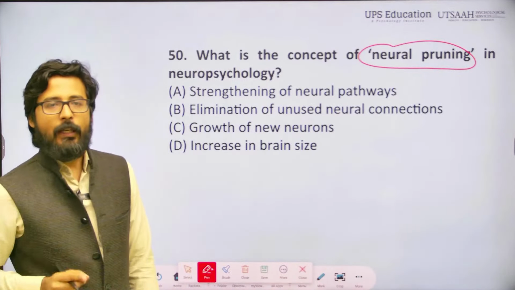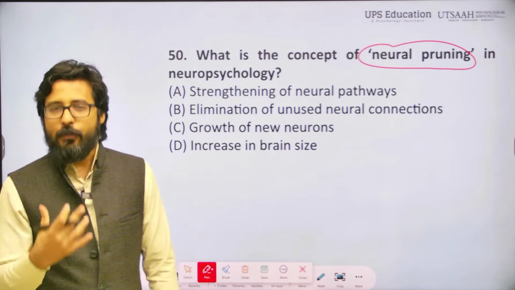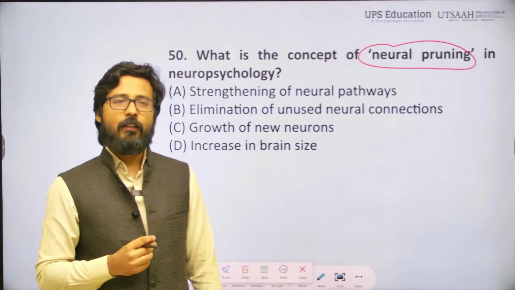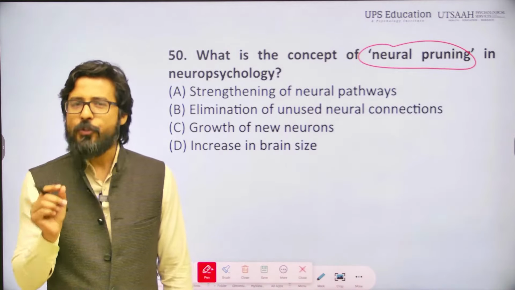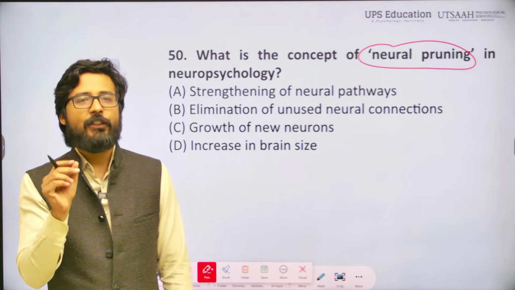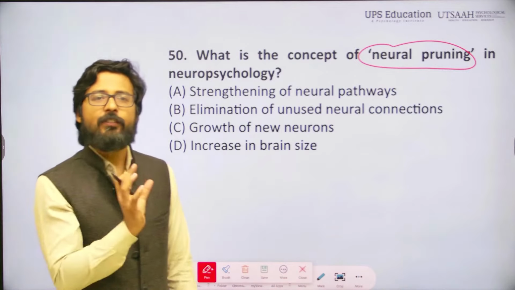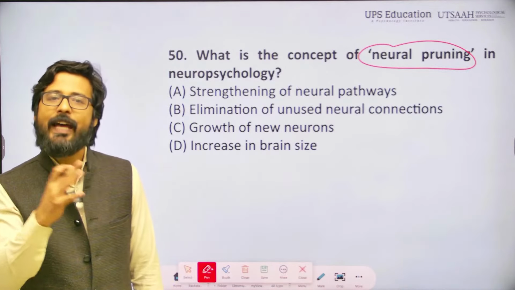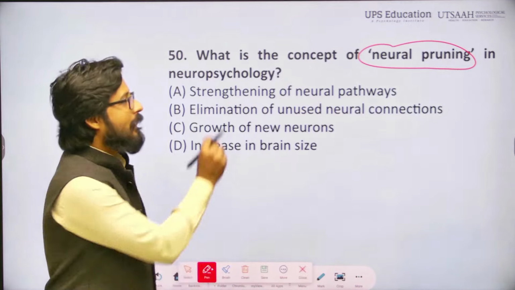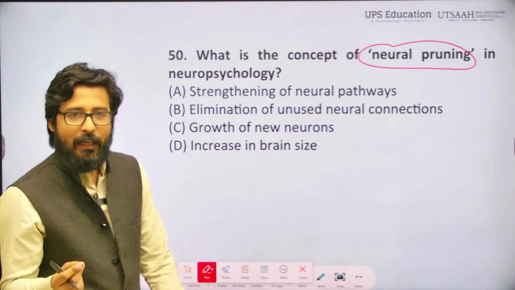Neural pruning is a natural process that occurs in the brain where unused or unnecessary neural connections are eliminated, right. So, unused and unnecessary neural connections will be eliminated, and this is a natural process, and we call it neural pruning.